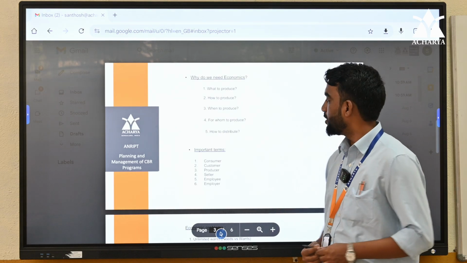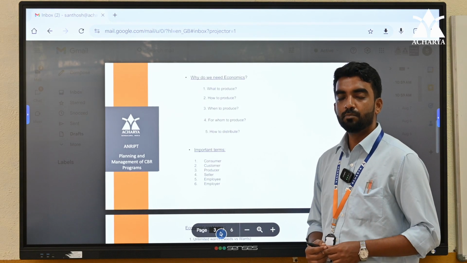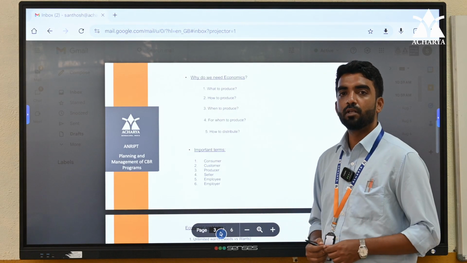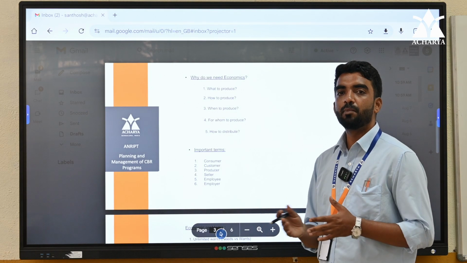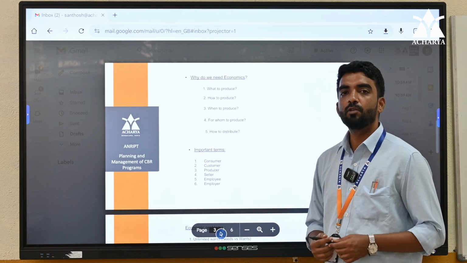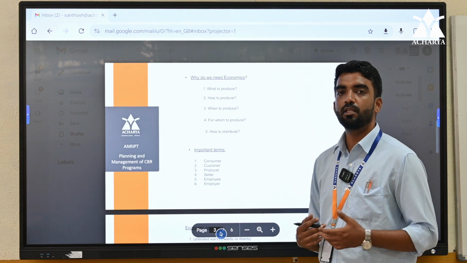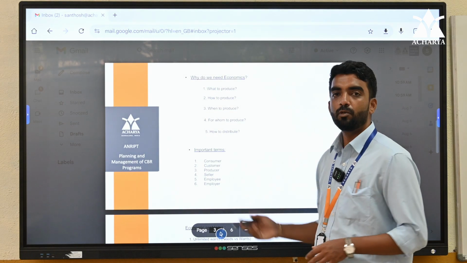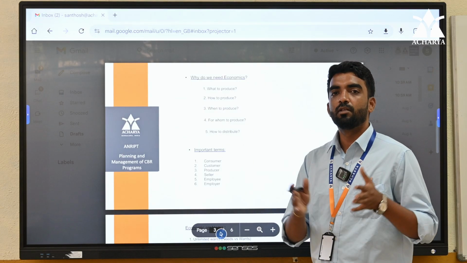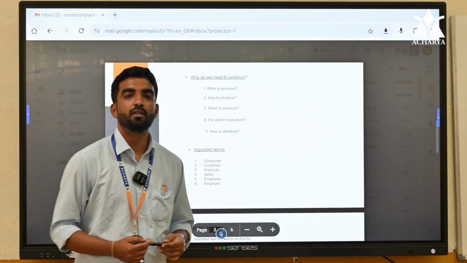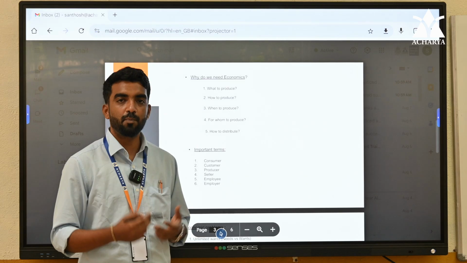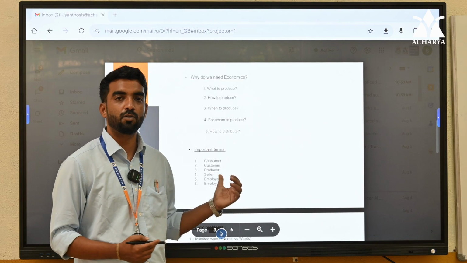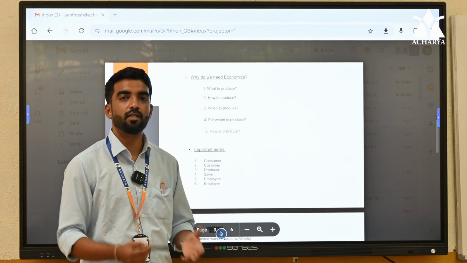It is very important to learn a few terms to understand economics in depth. The most important term is consumer. We often use consumer and customer in the wrong context. Consumer means the one who consumes or uses the goods or services. Customer means the one who purchases. Customer and consumer need not be the same person. For example, for baby products, the parents who buy the products are the customer, and the baby who uses or consumes the product is called the consumer.